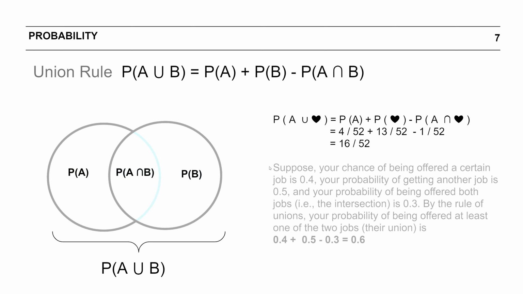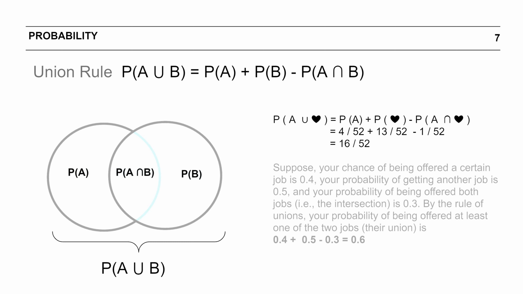Rule 3, also known as the union rule. Simply put, it says the probability of either of two events happening, A or B, is equal to the probability of A plus the probability of B, less the probability of A and B happening together. Let's understand it more concretely with an example.